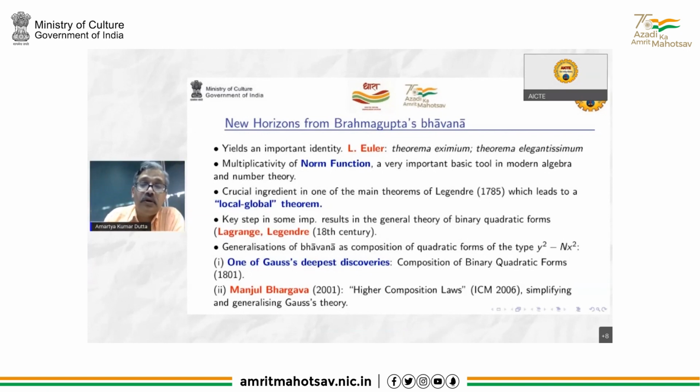Now, this was generalized by Gauss, and he gave a composition of binary quadratic forms, which is regarded as one of Gauss's deepest discoveries. And Manjul Bhargava became famous 200 years after Gauss. He gave higher composition laws, simplifying and generalizing Gauss's theory, and that has made him a legend.